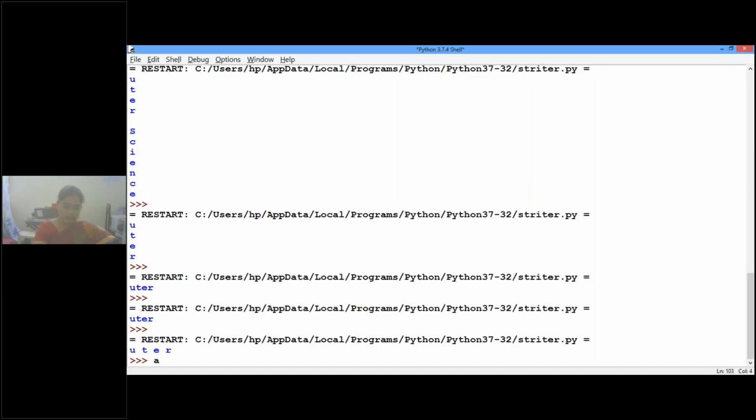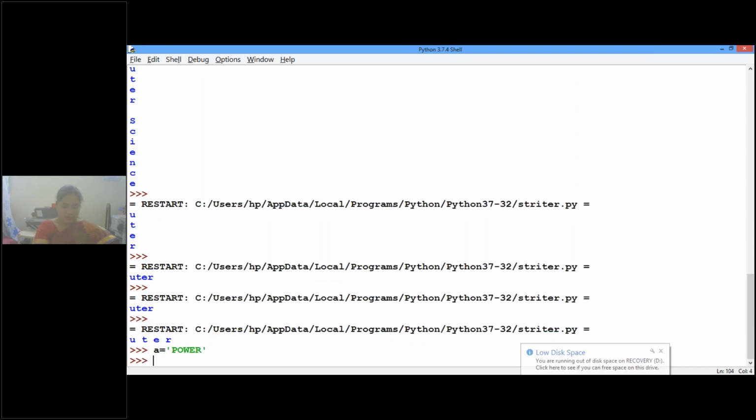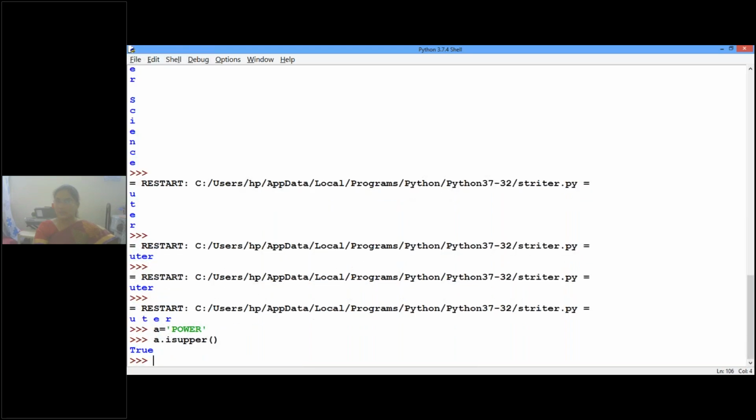Let me show you here. For example, some a is equal to, one character, okay, I'm writing POWR, power. Now a dot isupper. What is the result? True.